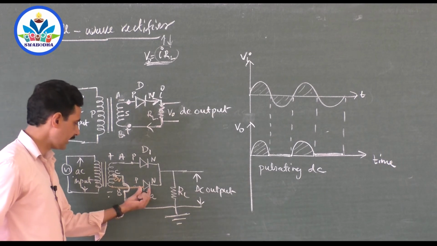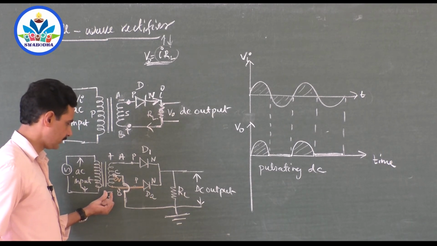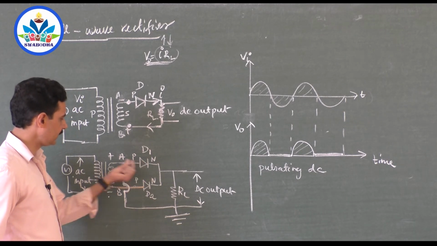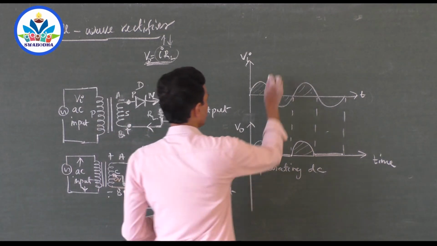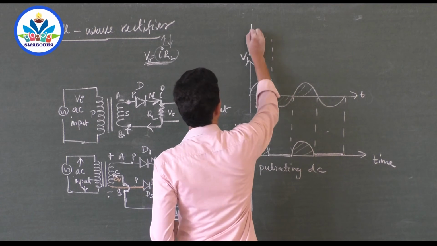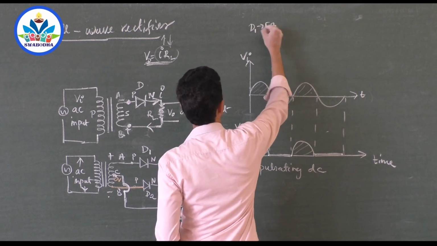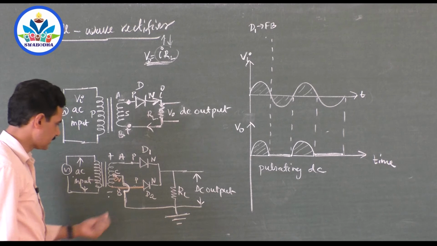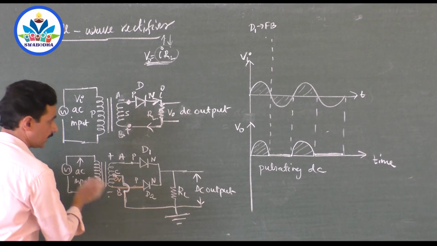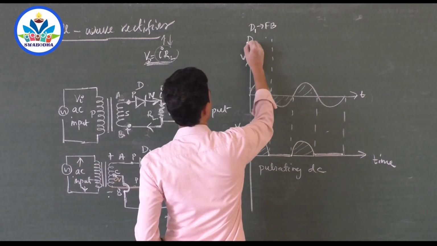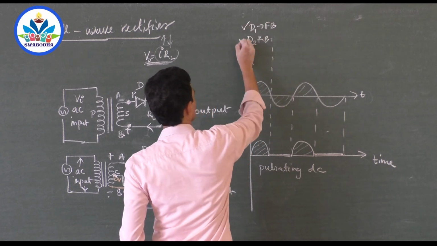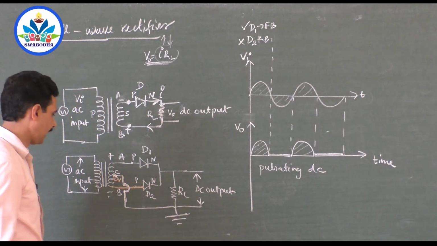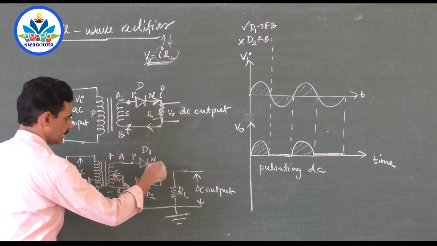Now, the P side of the diode D2 is connected to the negative of the input. And the P side of the diode D1 is connected to positive. So, D1 is forward biased. What about D2? D2 is reverse biased because the P side of the diode D2 is connected to negative. So D2 is reverse biased. What about D1? Conducts. D2 does not conduct. That means current can't flow through this diode. It can flow through this diode.